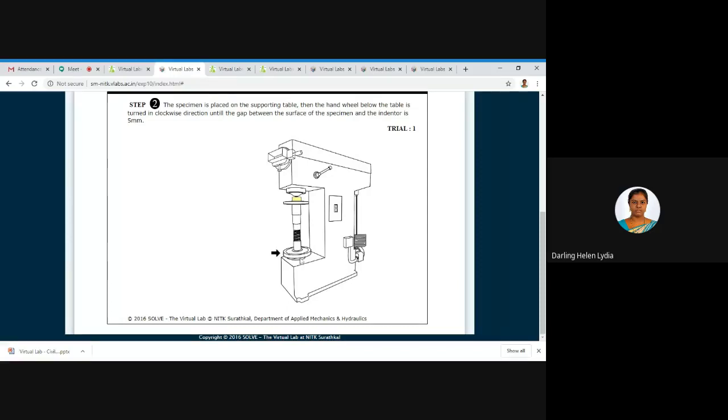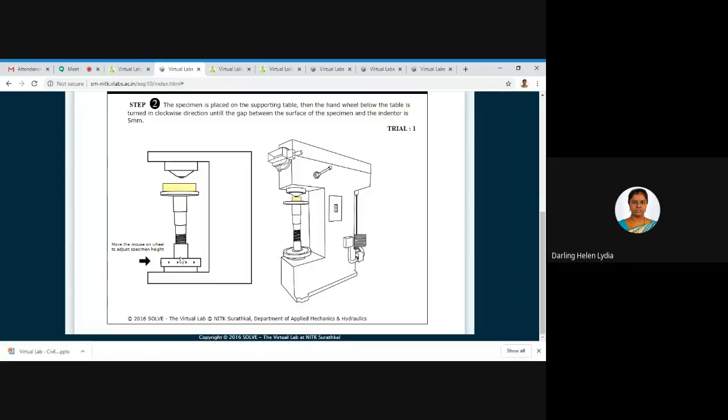After placing the specimen, you have to make close contact with the specimen. You have to screw it up until the specimen moves to the top.